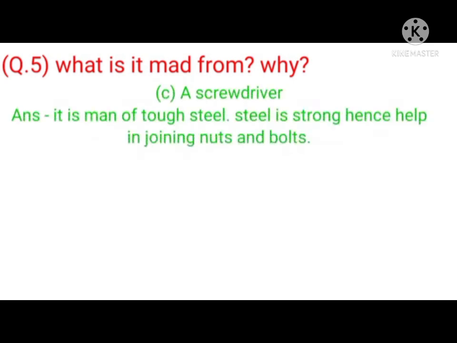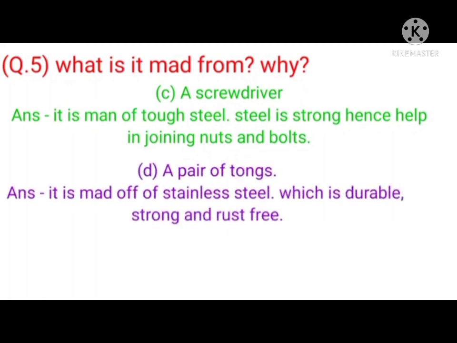C. A screwdriver. Answer. It is made of tough steel. Steel is strong, hence it helps in joining nuts and bolts. D. A pair of tongs. Answer. It is made of stainless steel, which is durable, strong and rust free.